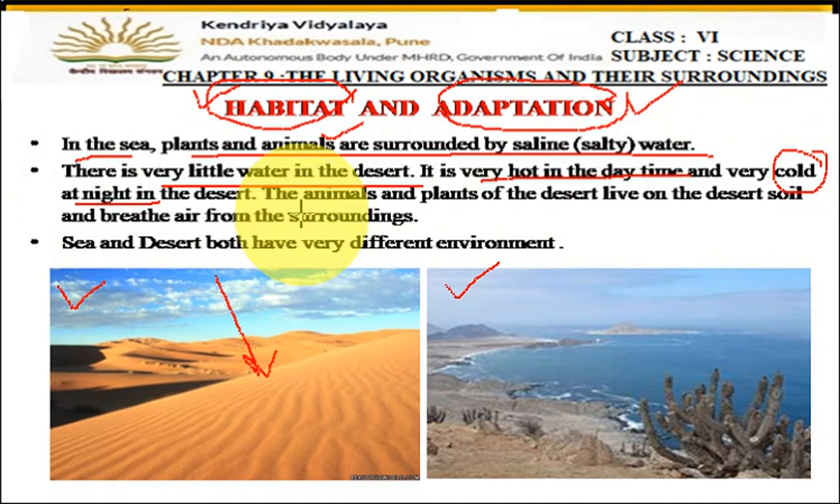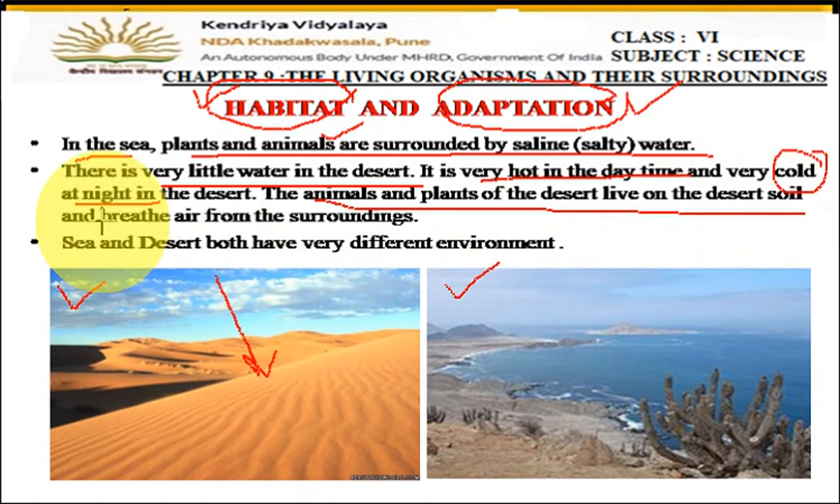Now the animals and plants of the deserts live on the desert soil and breathe air from the surroundings. All the animals and plants which are living in the desert area are present in the desert soil only, and they take the air from the surrounding areas. Now you can see here that sea and desert are two different types of surroundings, two different types of areas. But near the sea plants are present, and in the desert also plants are seen.